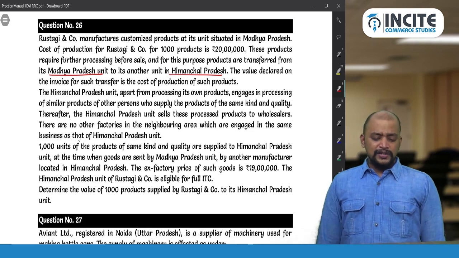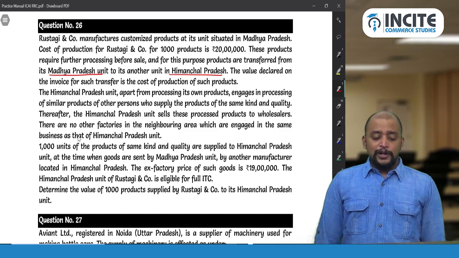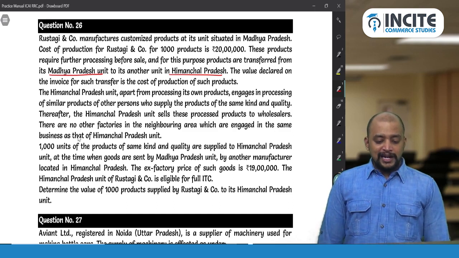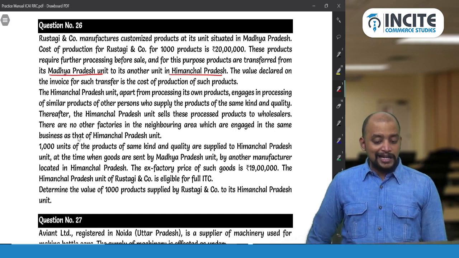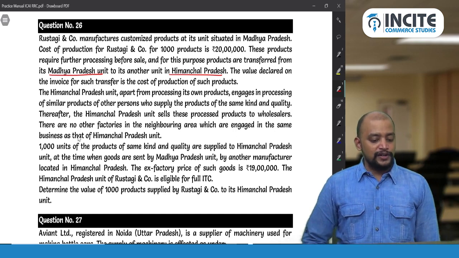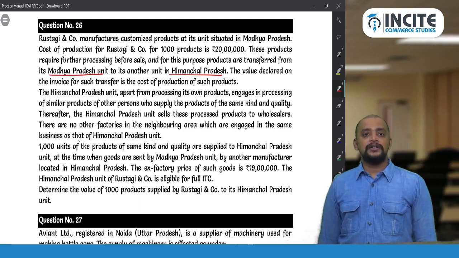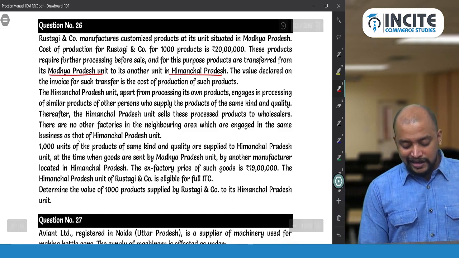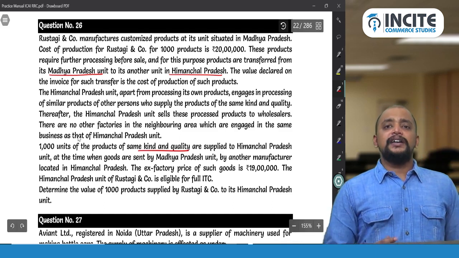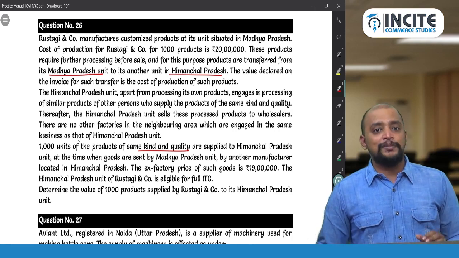Okay. So now, first of all, it will not be taken as open market value, because this is the ex-factory price by another manufacturer, 1000 units of products of the same kind and quality, not the same goods, same kind and quality. So therefore it cannot be taken as the open market value. But we don't have to go for like kind and quality, because the first priority is what? Open market value.